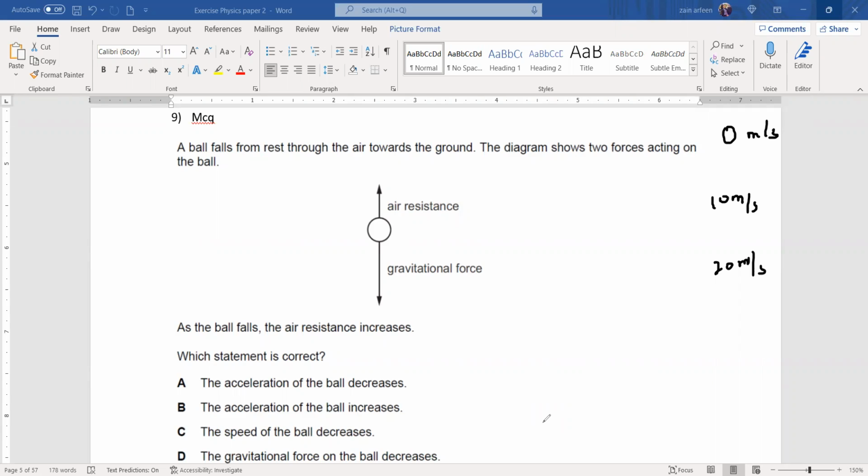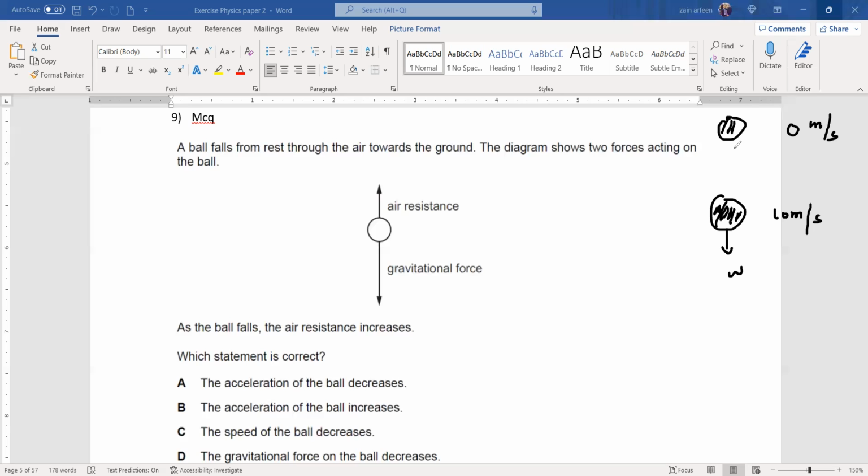Why C cannot be an answer, why we cannot say the speed is decreasing. This cannot be a valid answer. What is the reason for that? When we drop an object, initially it has 0 meters per second. Then, as it falls, it will have an acceleration due to gravity of about 9.8 or 10 meters per second squared. So the speed will change by 10.